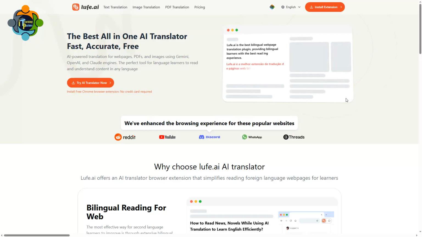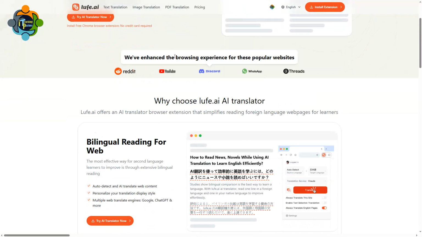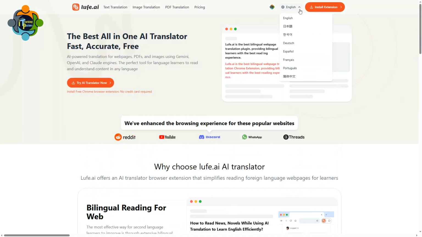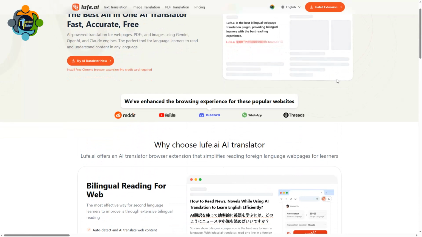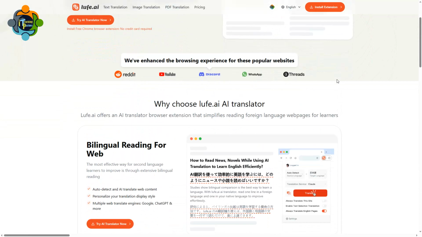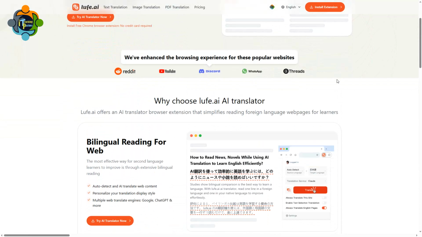Teachers, imagine having a tool that instantly breaks down language barriers in your classroom. With Lufe.ai, an advanced AI-powered text, picture and PDF translator, you can communicate effortlessly with students from diverse linguistic backgrounds. Supporting over 100 languages including English, French, Japanese and Arabic, Lufe.ai delivers high-precision translations that sound natural and fluent.